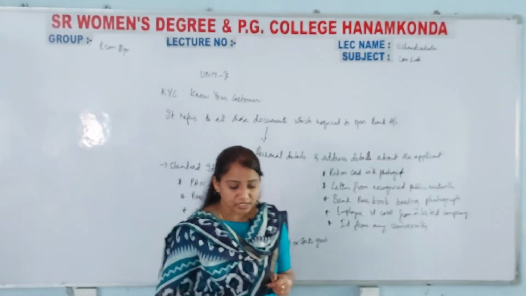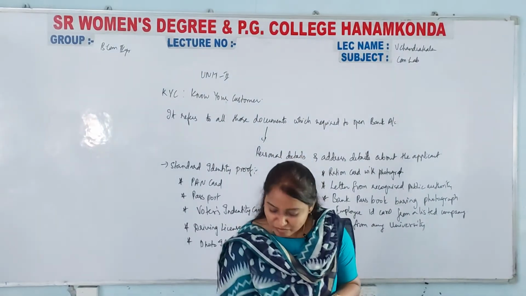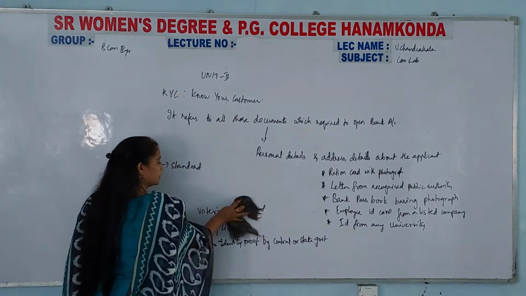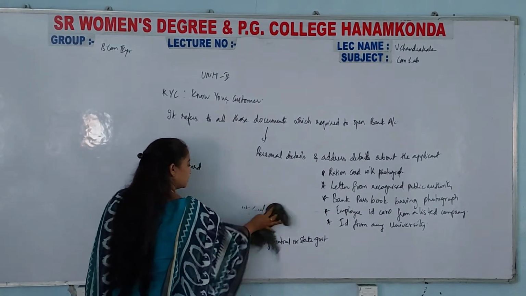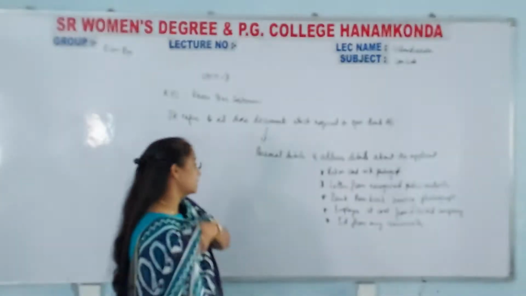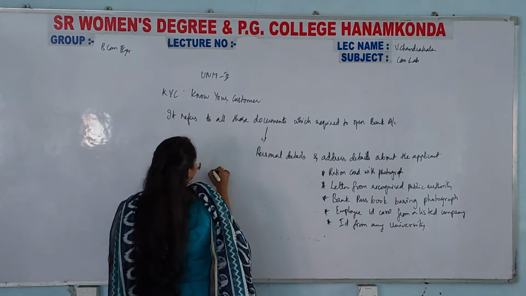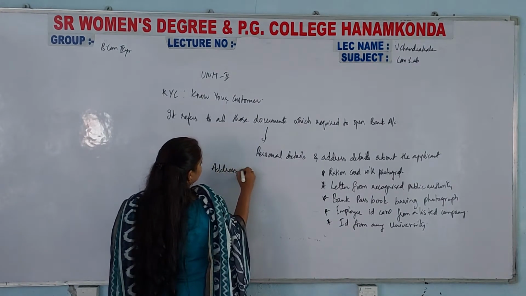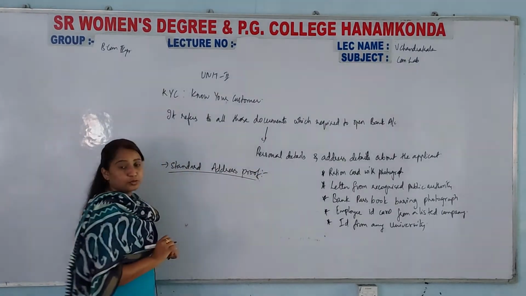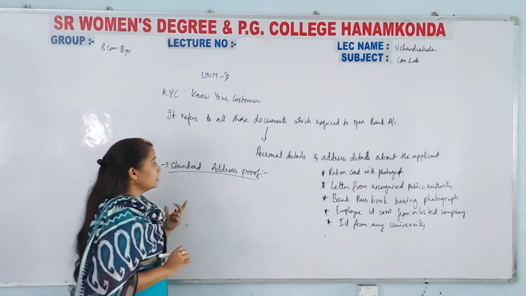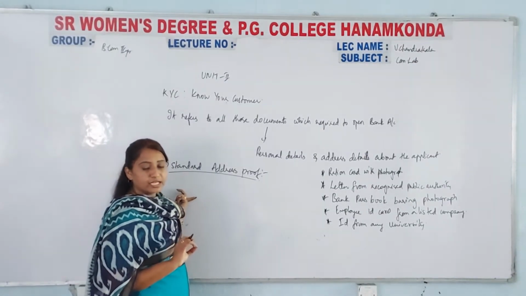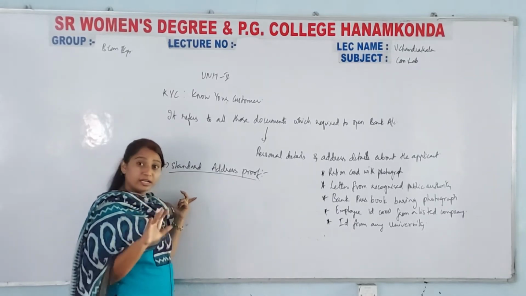Now we will try to understand what is standard address proof. Okay, next one is standard address proof. So what we want, again here first three: passport, voters identity card, driving license. In these three your address will be there.